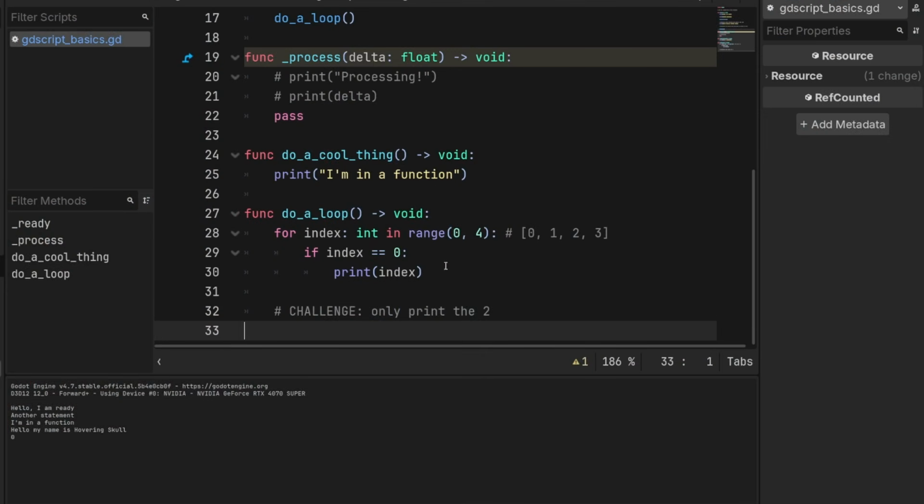Great. So to only print the 2, all we have to do is change this to 2. We just check if index is 2, and we print that one. So we can do that. 2. Wonderful. All right.